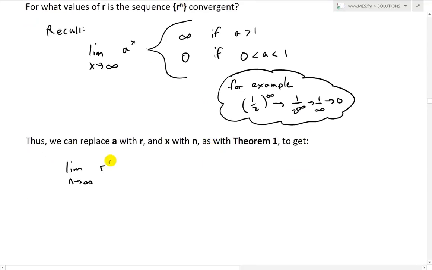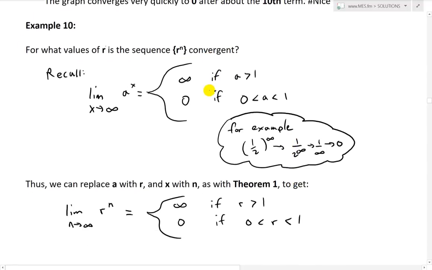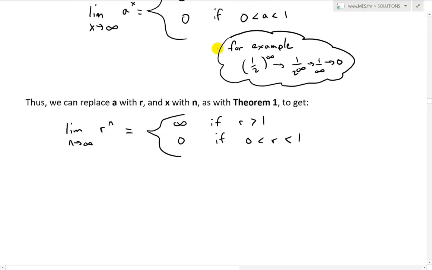So we have r to the power of n, and now this is equal to, we have to put an equal sign there, so this equals, and then this opens up, and then we have infinity if r is greater than 1, and it's 0 if r is a fraction, 0 less than r less than 1. And since we're asked what values of r is this sequence convergent, well, 0 is convergent, so we have this value right now, where r is between 0 and 1.